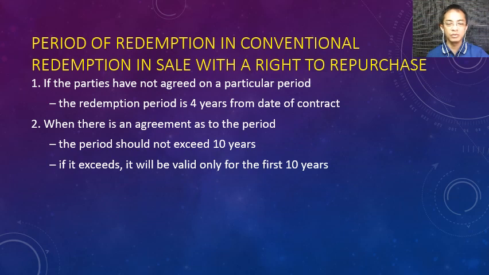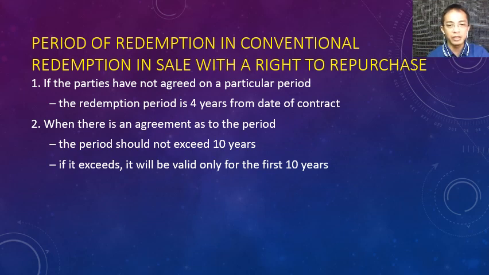Okay. So take note of these numbers. Okay. If the parties forgot to agree on a particular period, the period of redemption shall be 4 years. Okay. Or if the parties agreed on the period, you follow that period, but that period should not exceed 10 years. If the period agreed exceeded 10 years, you only consider the 10-year period.